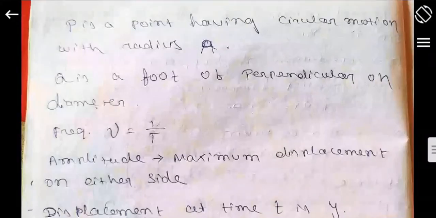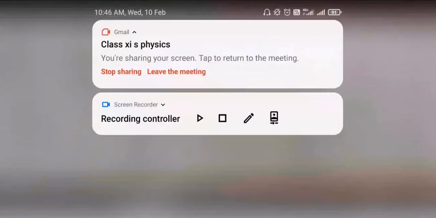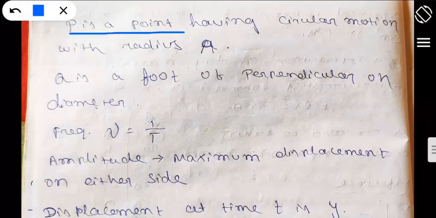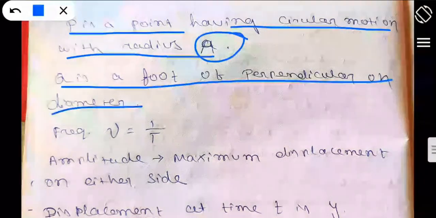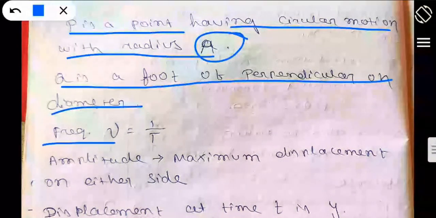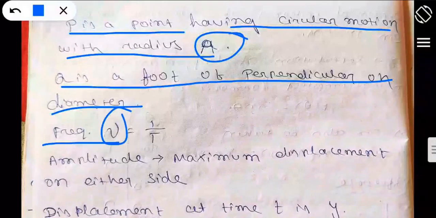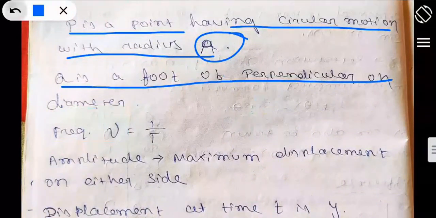Now the next one, the description I have mentioned here. P is a point having a circular motion with radius a, then Q is the foot of the perpendicular on the diameter, and you can represent frequency as nu, or you can use the word f, not an issue.